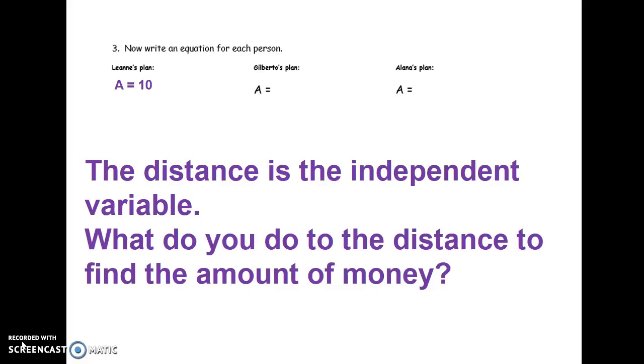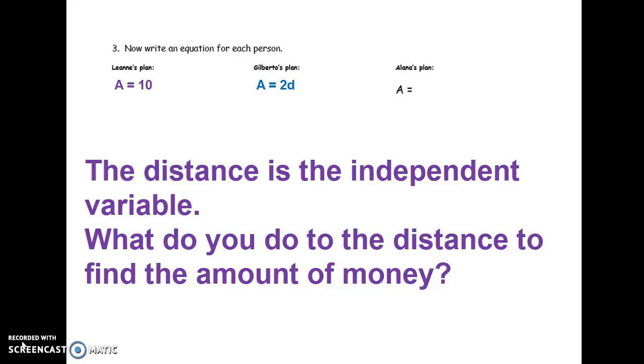Gilberto collects $2 for every kilometer he walks. So $2 times the number of kilometers is going to give you the amount he collected. His equation is A equals 2D, because $2 per kilometer is his unit rate, and you multiply the unit rate by the independent variable.